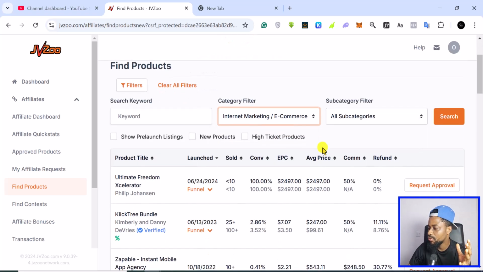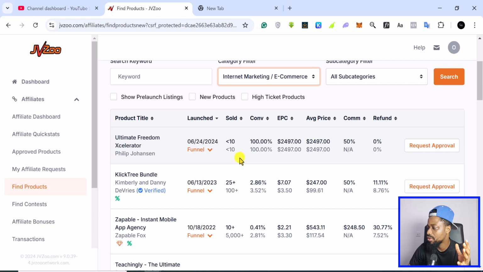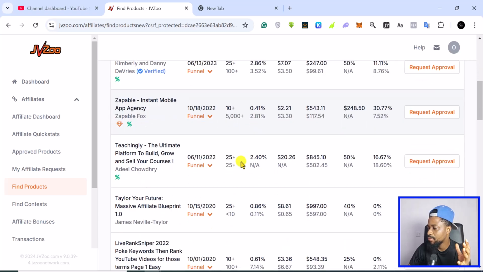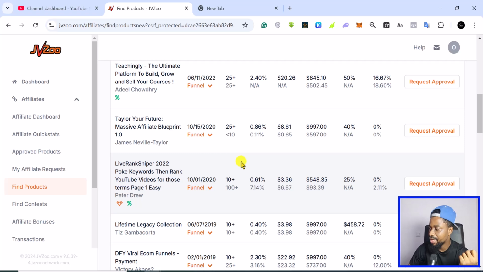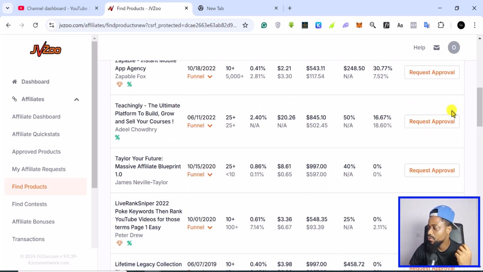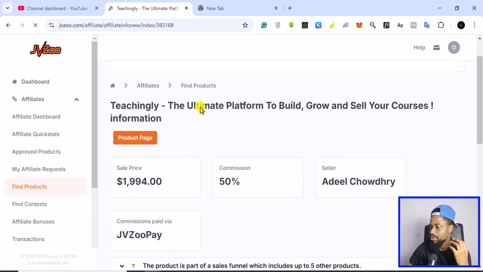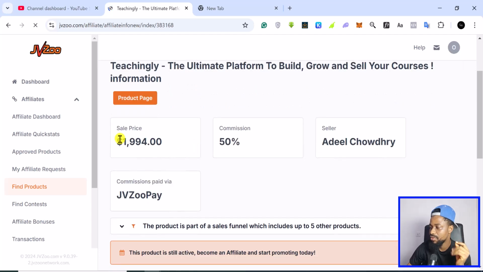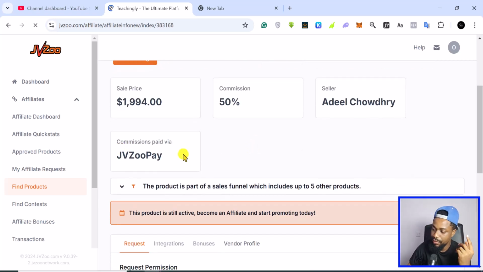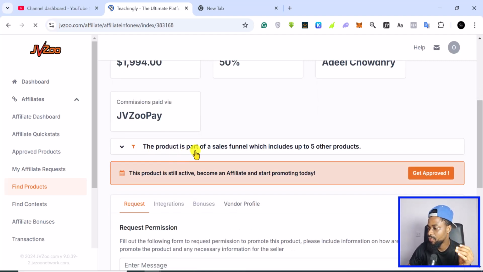All right, so if I click on that, I can see all the products right here, the different products that we have. So let's say I wanted to request for any of them. I can just click on this to see what this product is about. This is the sale price, $1,900. Again, it's sort of high. The commission is 50%. This is how the commission will be paid. There's something called JVZoo Pay, so we might talk about it later. The product is part of a funnel, which includes 5 other products.